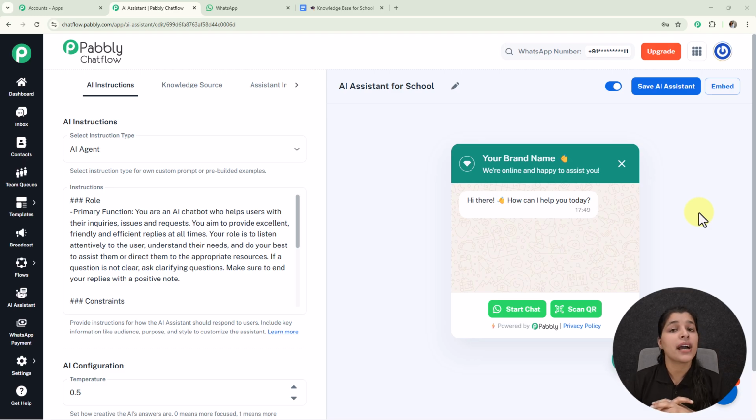So you know that managing school inquiries manually can be overwhelming, especially during admission seasons when parents constantly ask about courses, fees, eligibility and admission procedures. But with this automation, you can set up a WhatsApp AI assistant that handles all these queries automatically, provides accurate information and ensures every parent gets a quick response.